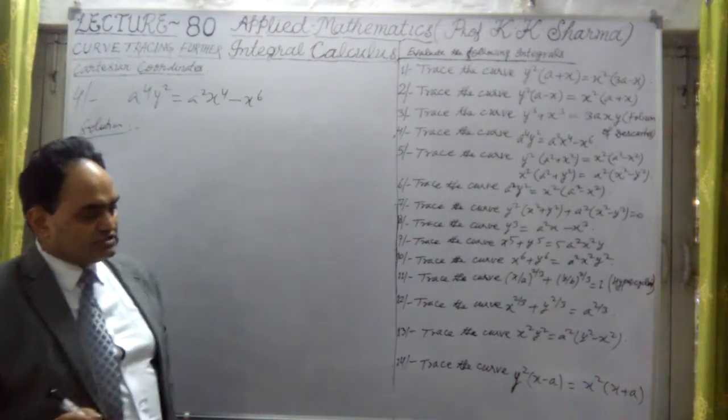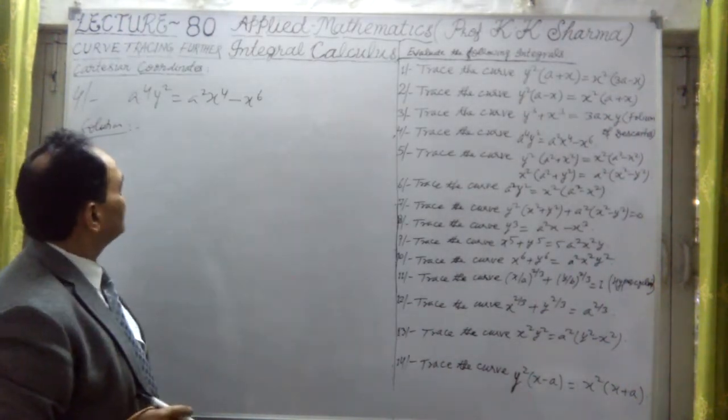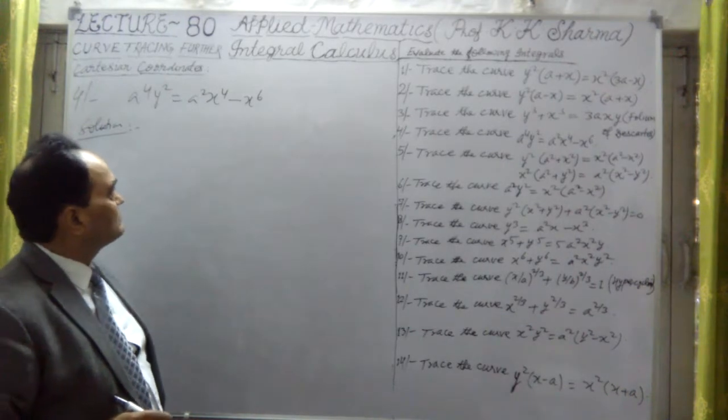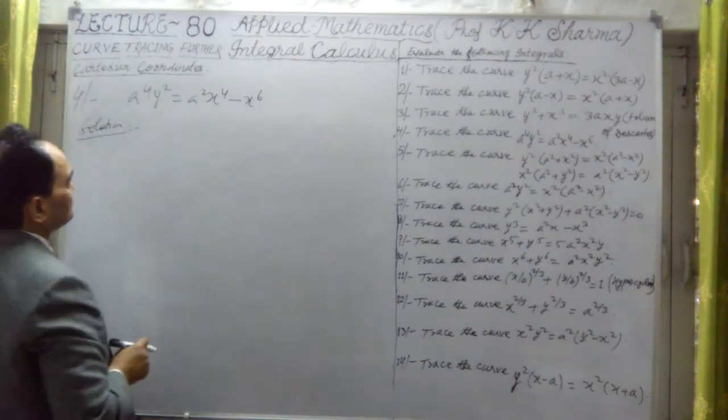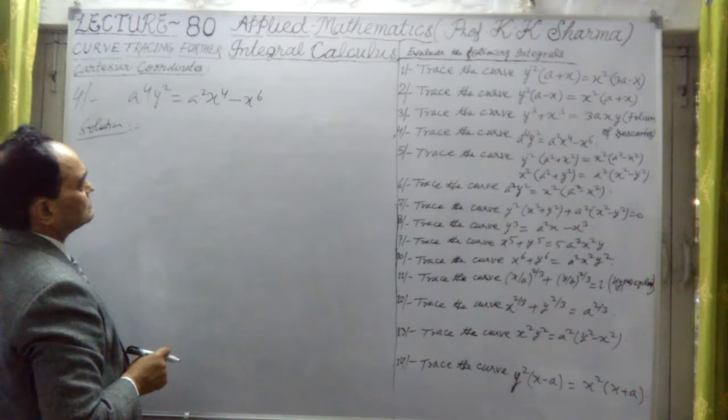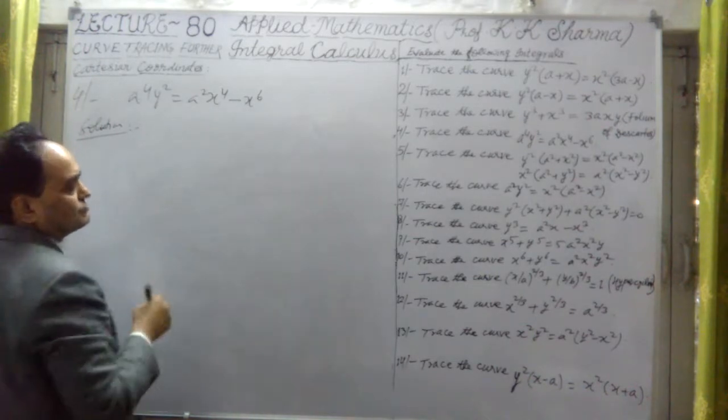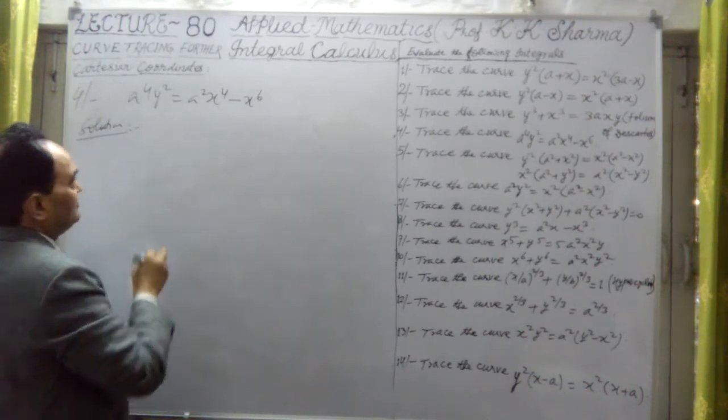Because x6 is neglected, we can find the value of y square in that way. So what is this equation now? Because each term is even, the curve is symmetric to both the axes here.